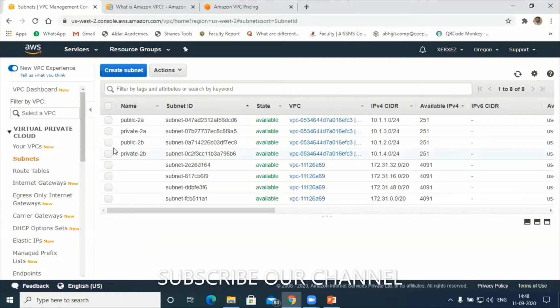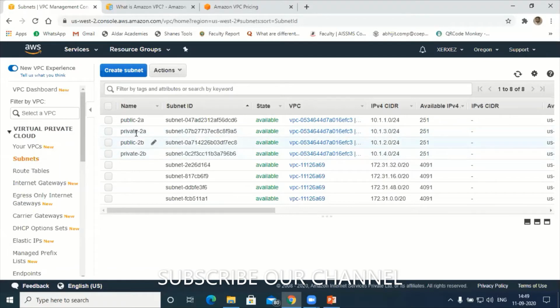Till now I was doing some networking work. I connected public 2A and public 2B servers, and they are able to intercommunicate with each other. Similarly, I connected private 2A and private 2B, and they are able to interconnect with each other through the router and the gateway.